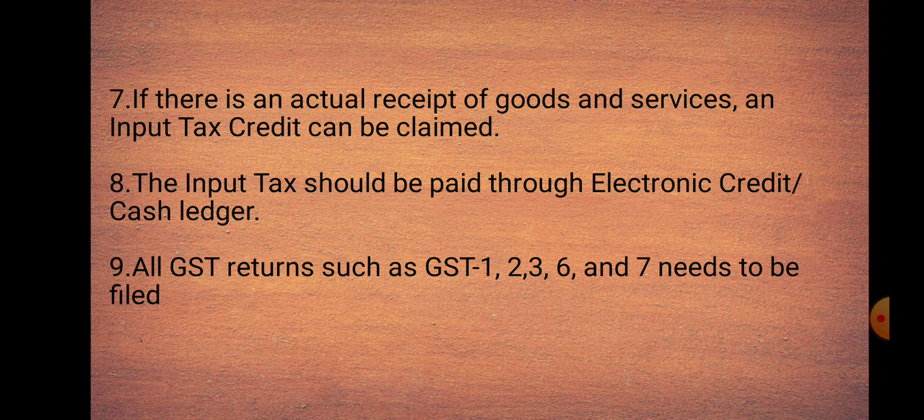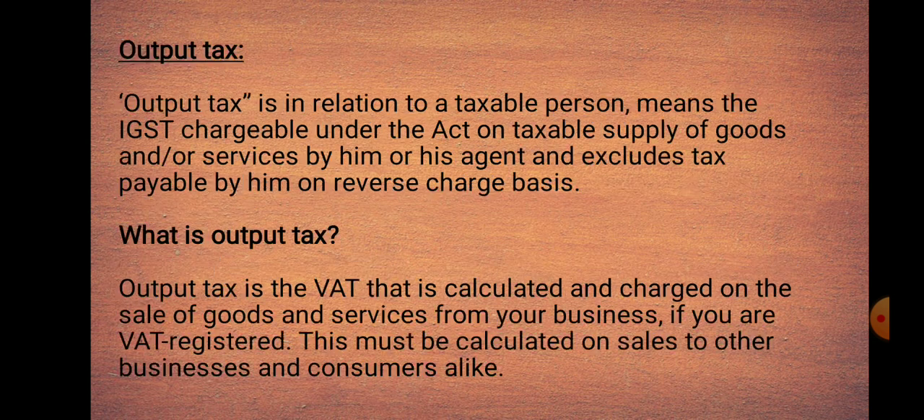GST 6 is a monthly return to be filed by input service distributor. It will contain details of input tax credit received and distributed by the ISD, means input service distributor. And GST 7 is a monthly return to be filed by a person required to deduct TDS, means tax deducted at source under GST. And next we will see output tax.